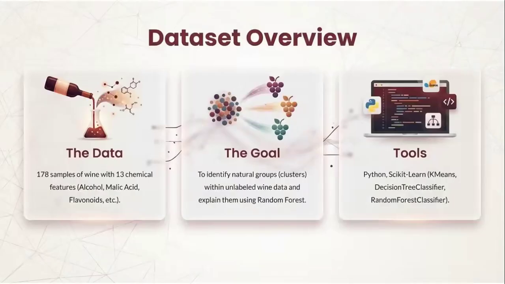So, we worked with a dataset of 178 wine samples containing 13 chemical features like alcohol, malic acid, and flavonoids. Our goal was twofold. First, identify natural groups, clusters, within unlabeled data. Second, use a random forest to identify why those wines were grouped that way.